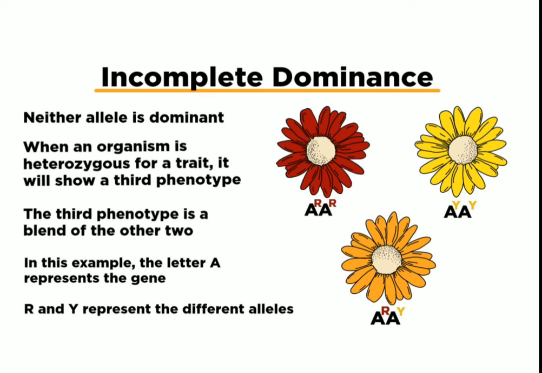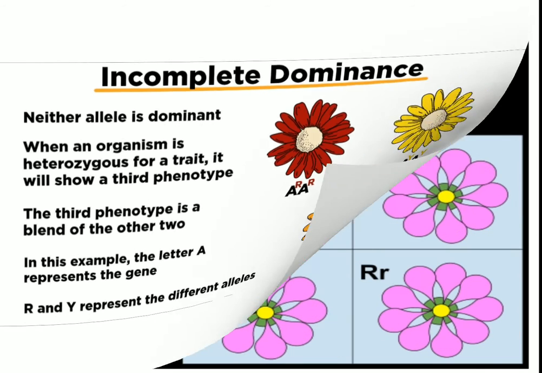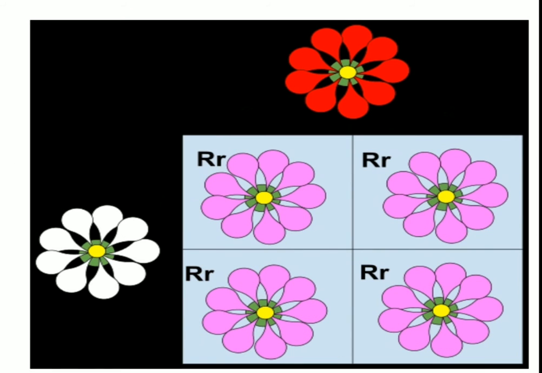As a result, the F1 hybrids show characters intermediate to the effect of the two genes of the parents. A very typical example is given by the flowers of Mirabilis jalapa, 4 o'clock, Gulbansi, and Antirrhinum majus, snapdragon, or the dog flower, where there are two types of flowers, red and white. As you can see in this figure, the dominant trait is red and the recessive is white, but when they are crossed with each other in the F1 generation, we find a color which resembles neither of the parents.